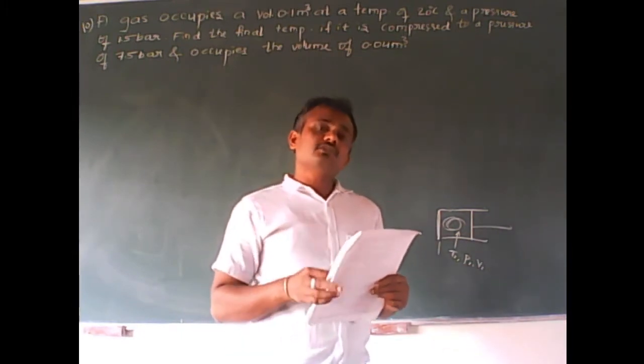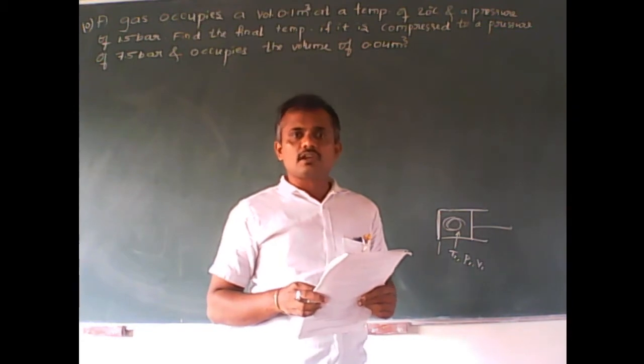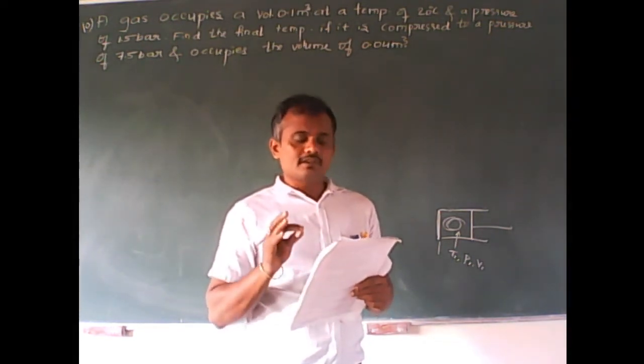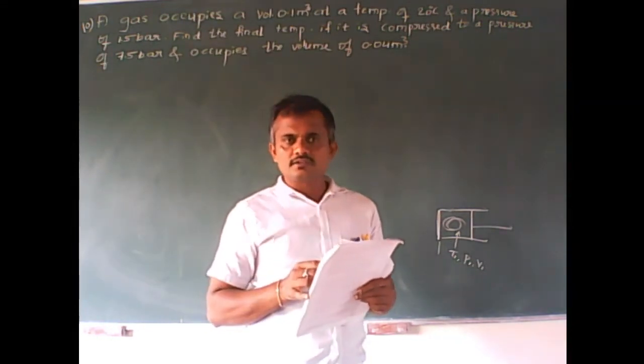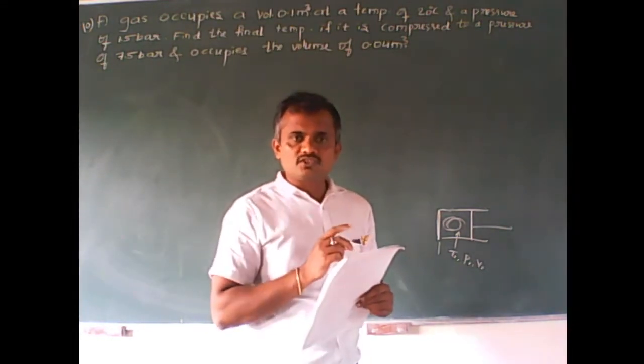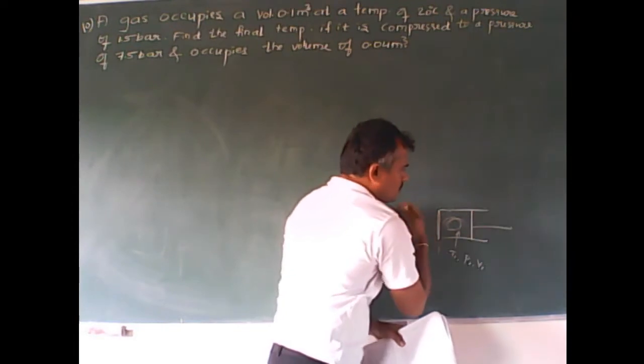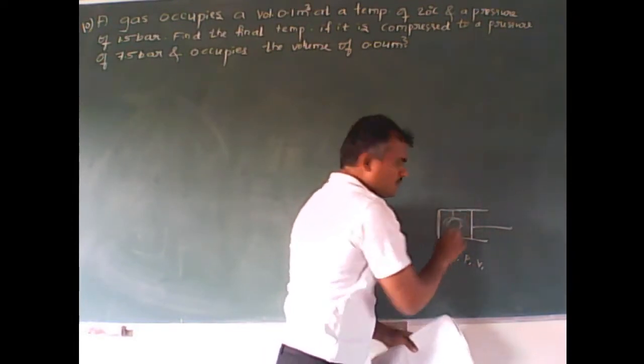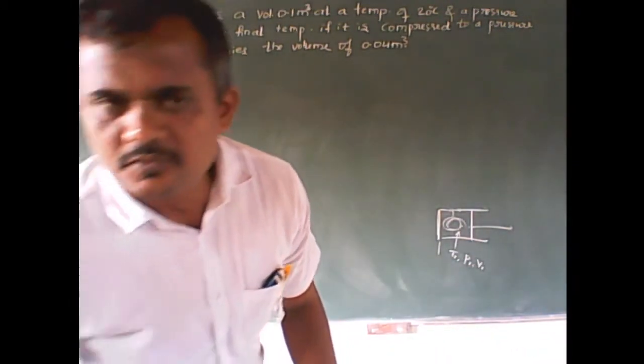Find the final temperature of the gas. He is asking you to calculate the final temperature if it is compressed. You make an underline here. Compression means the piston should move downward. Let me make use of some colored chalk.